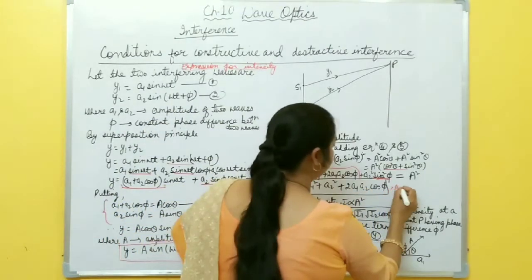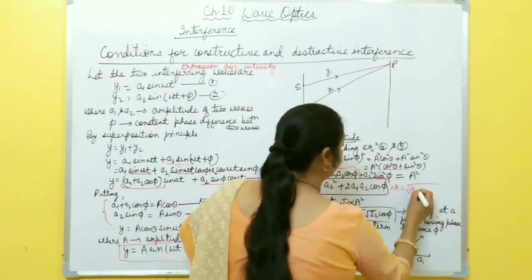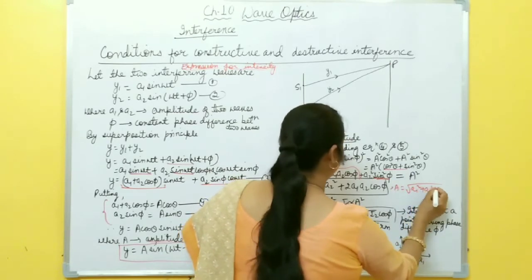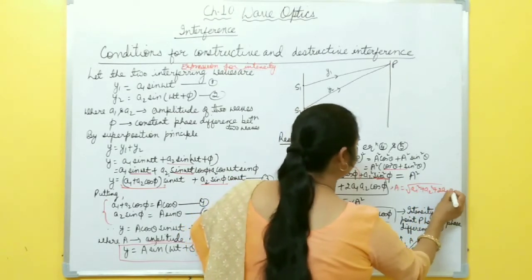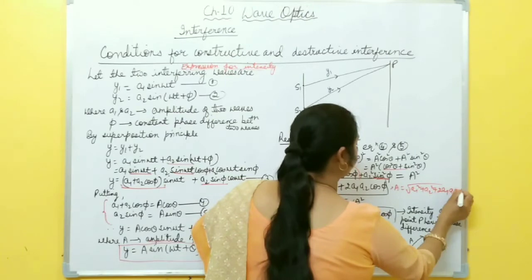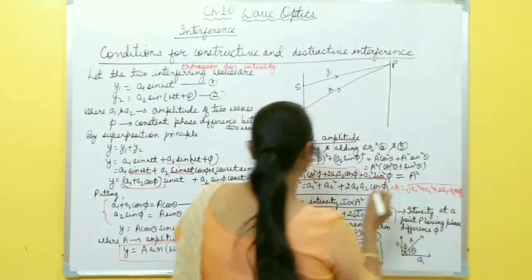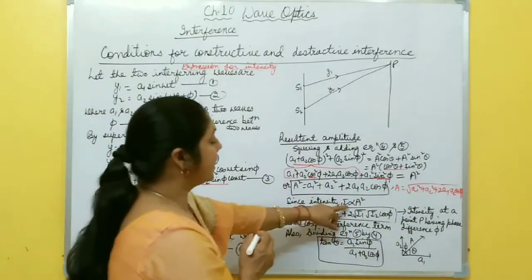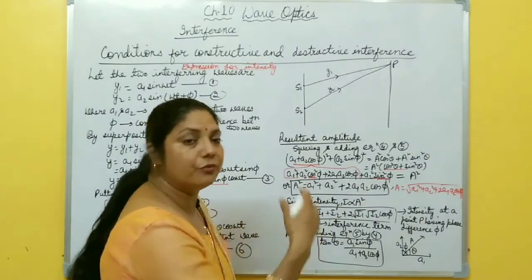Resultant amplitude A is what? Under root a1 square plus a2 square plus 2 a1 a2 cos phi. Right? And you know intensity is directly proportional to the square of amplitude.